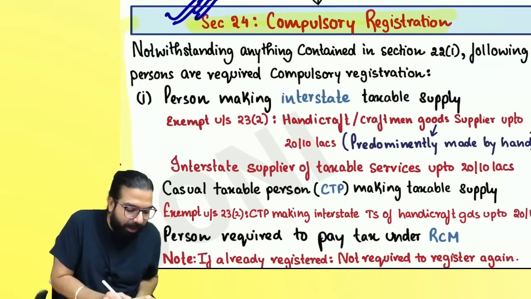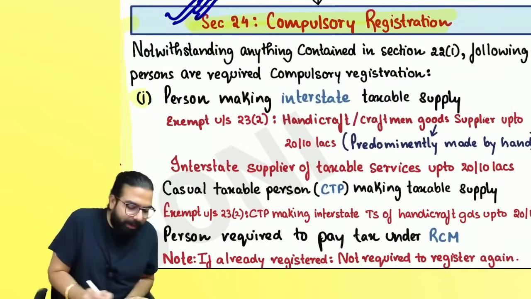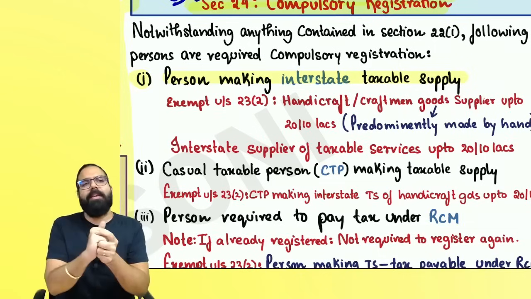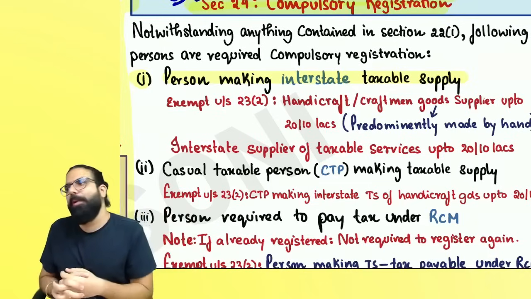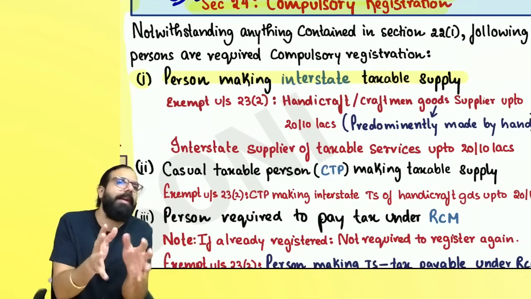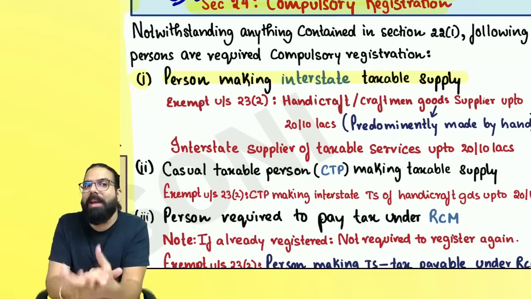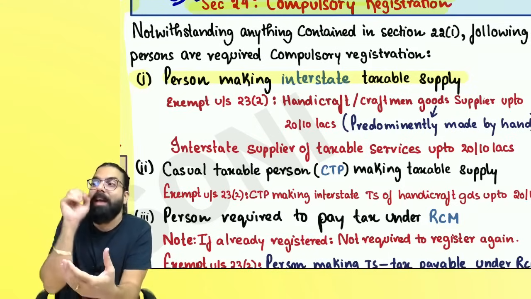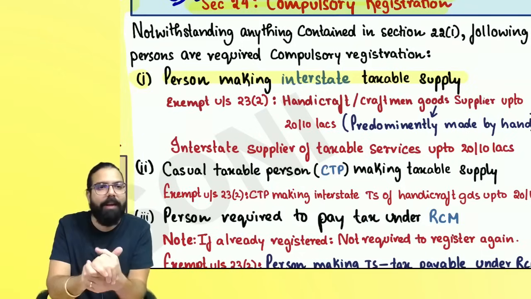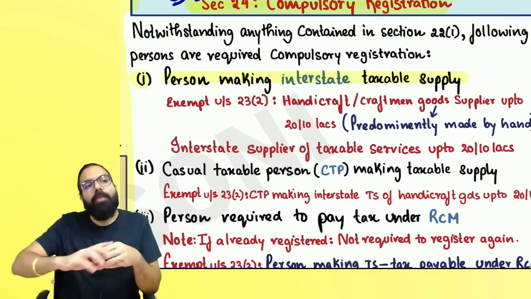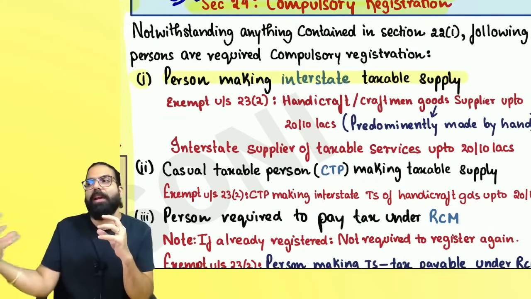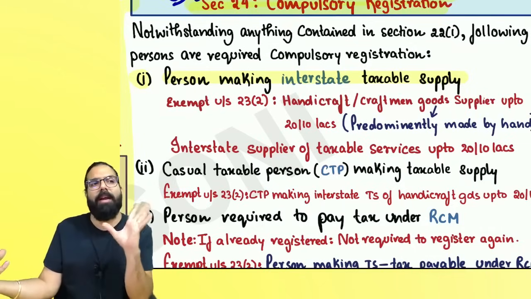Section number 24, the first one over here, says if you are a person making interstate taxable supply, then you will be required compulsory registration. But then people tried, and hence handicraft goods and craftsman goods suppliers, who are making goods mainly by hand, predominantly by hand, even though some machine is used, were exempted up to 20 lakh or 10 lakh. Even if you are supplying interstate, you are exempted from compulsory registration up to 20 lakh or 10 lakh.